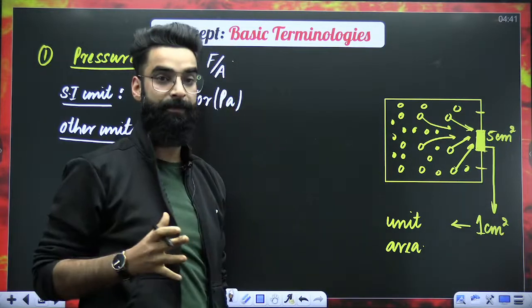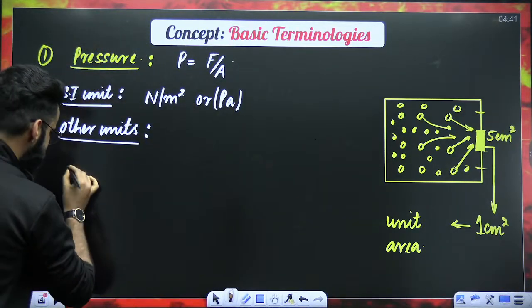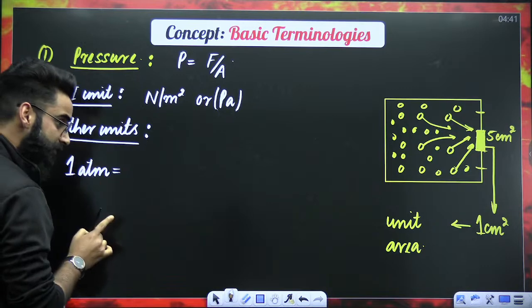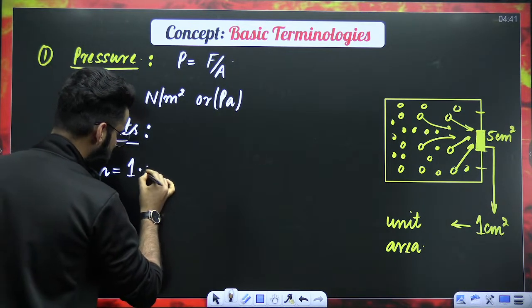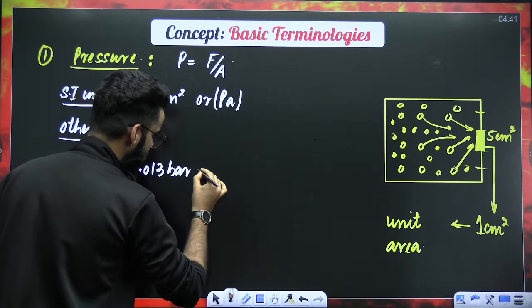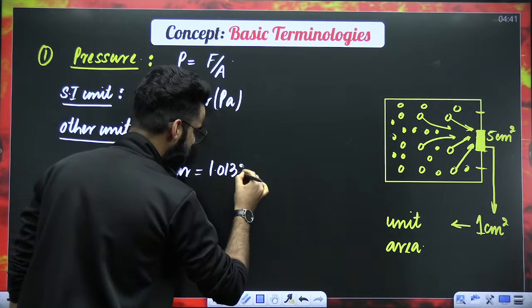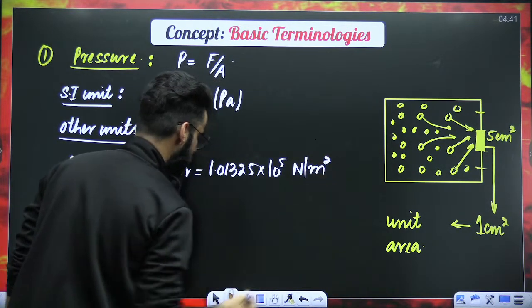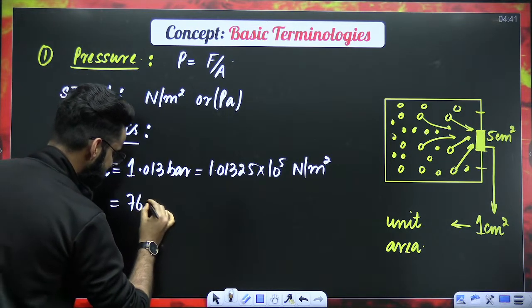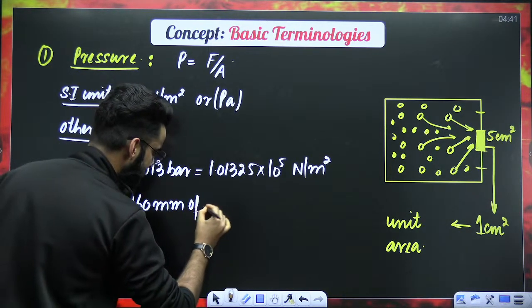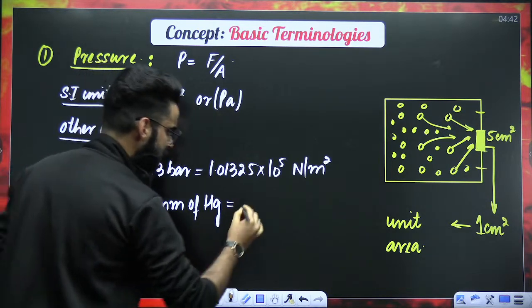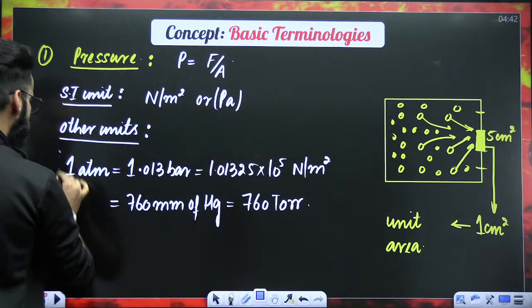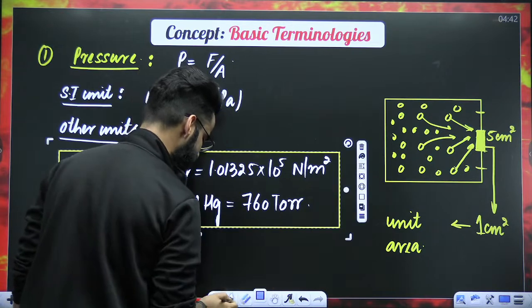Do remember this particular result. 1 atm, atm is one of the units of pressure. 1 atm is equal to 1.013 bar, which is equal to 1.01325 into 10 raised to the power 5 Newton per meter square, which is also equal to 760 mm of Hg, millimeter of mercury, which is also equal to 760 torr as well. This is the relation between the different units of pressure which I'll be frequently using in this chapter.